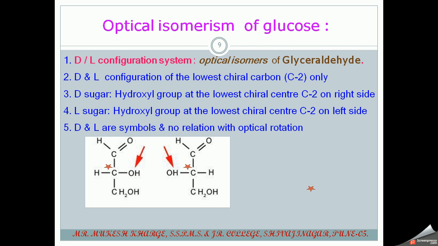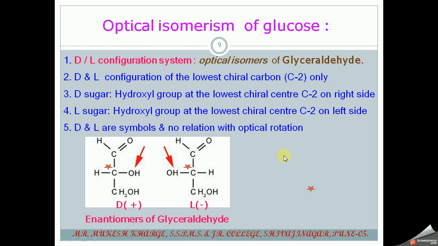These D and L are only symbols, and there is no relation of this with optical rotation. Optical rotation totally depends on the rotation of plane polarized light, either clockwise or anti-clockwise, when we pass that PPL through these compounds.